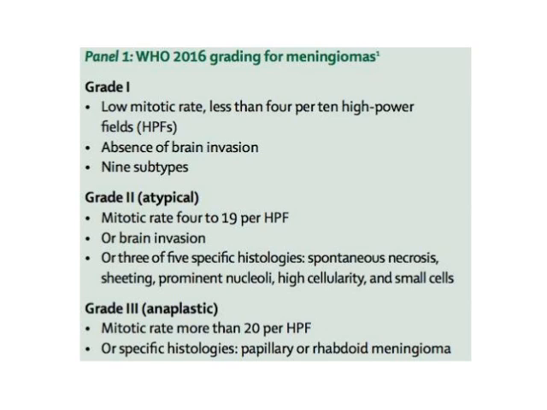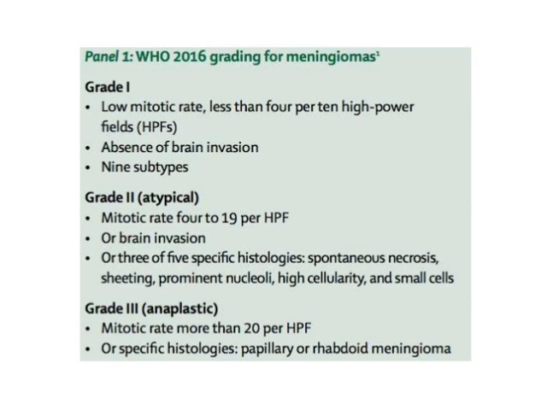Now what is the significance of the different grades? These are the grade 1 that have low mitotic rate, less than 4 per 10 high power fields, absence of brain invasion, and there are 9 subtypes in grade 1.